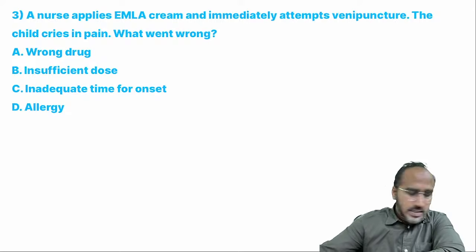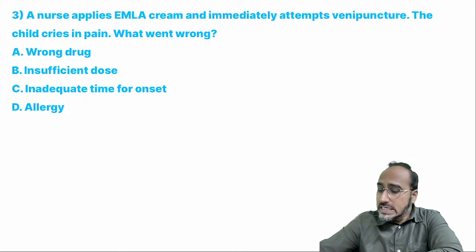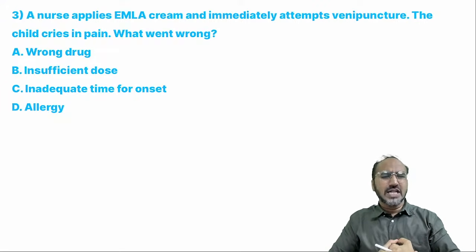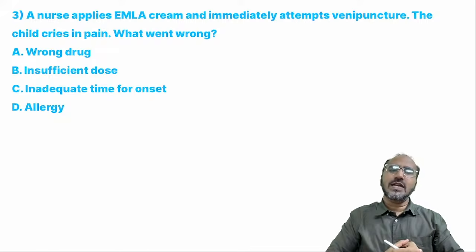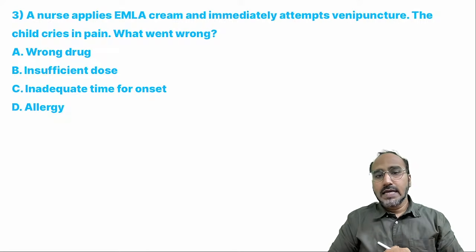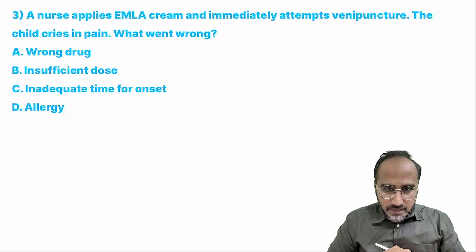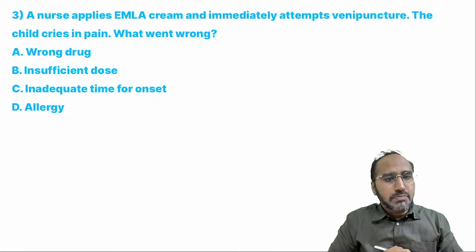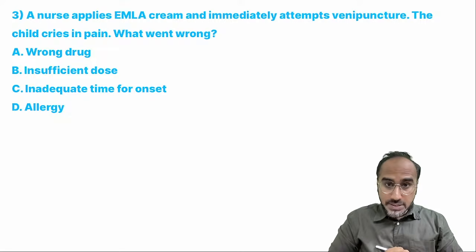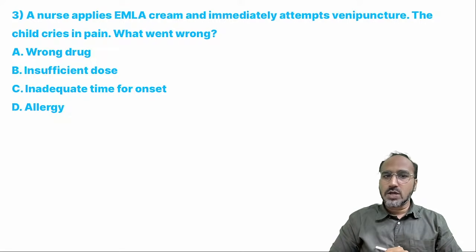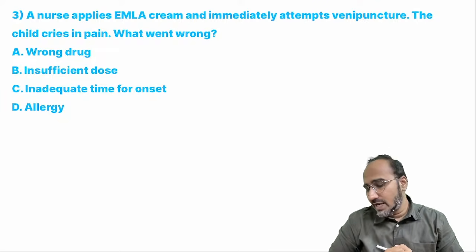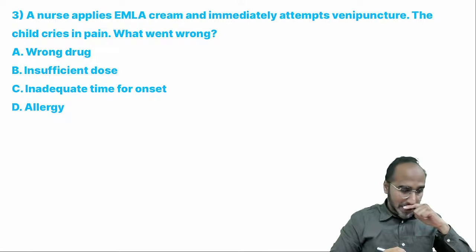Okay. Next. A nurse applies EMLA cream. EMLA is nothing but eutectic mixture of local anesthetic. Normally, for children who have needle phobia, first we apply EMLA cream and then we place a cannula. Immediately after applying EMLA, she tries for venipuncture. The child cries in pain. What went wrong? EMLA is usually given to reduce the pain. What went wrong over here? Was the wrong drug given, insufficient dose, allergy, or inadequate time for onset?